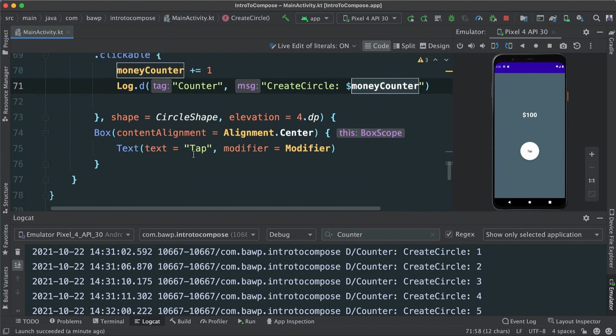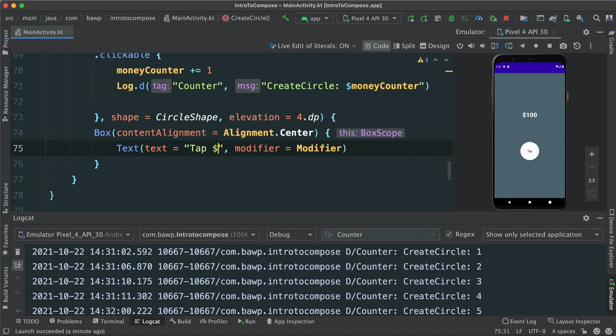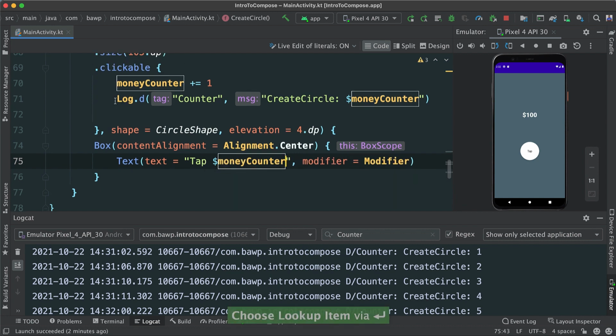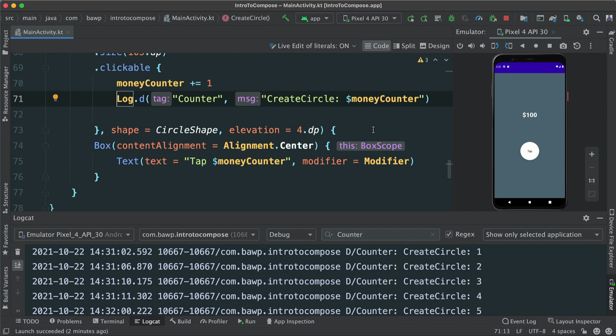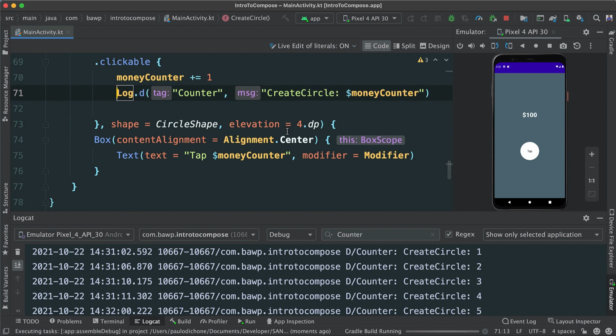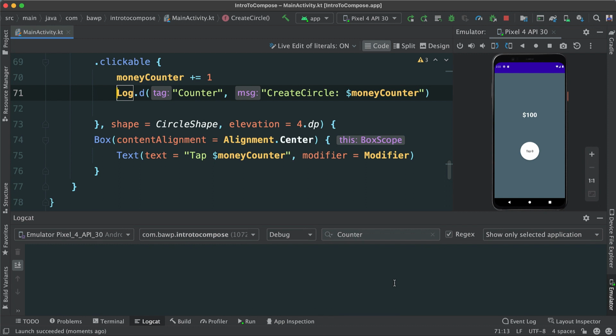Let's change, for instance, this tab. Instead of saying tab, I'm going to attach another variable here, in this case the money counter variable. Let's see what's going to happen now. So I'm going to leave that as it is and run this. The idea is that as I tap, I should see money counter also going up, just like we saw here, right? Let's wait for a second. Okay, let's try again. Click.